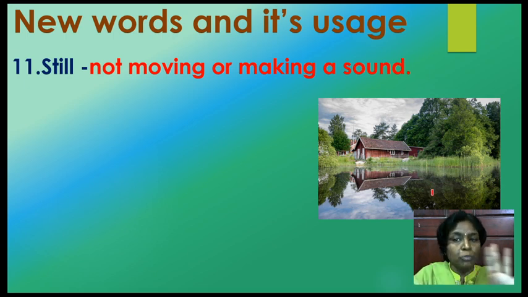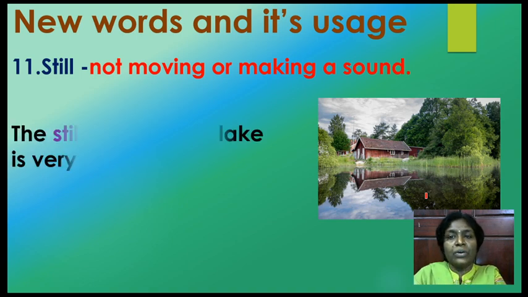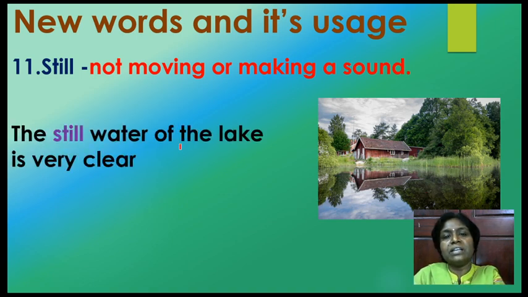This water is not moving. Normally the water in a river keeps moving, like a waterfall. But here, this is a small lake or a pond, and the water is still. So how can you make a sentence? The still water of the lake is very clear, right?